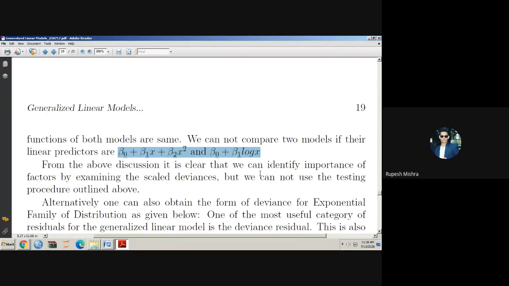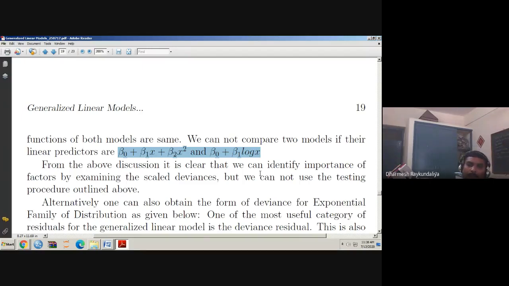I think that is correct. Logit and probit are not the question here. First, they are not nested in comparison, and when they are not nested in nature, we cannot use the deviance. We compare these two models based on the AIC, because AIC does not require a nested model structure. So most of the time we will prefer the information criterion to compare the two models. In short, if it is nested in nature, we can compare; if it is not, we cannot compare based on the deviance. We can compare, but not based on the deviance.